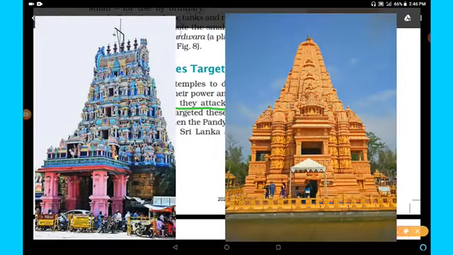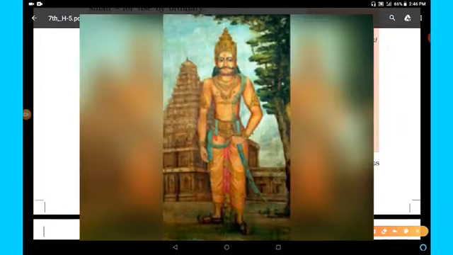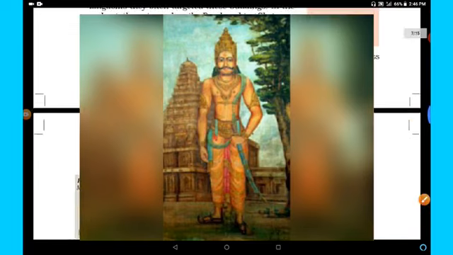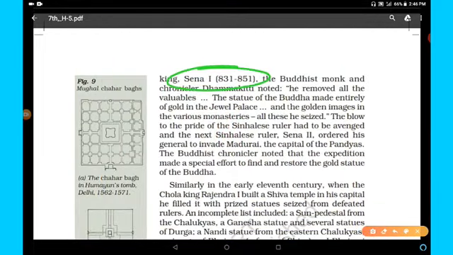In the early 9th century, the Pandya king Shrimara Srivallabha invaded Sri Lanka and defeated the king Sena I. Then the Buddhist monk and chronicler Dhammakitti noted he removed all the valuables, the statues of Buddha made entirely of gold in the Jewel Palace, and the golden images in various monasteries. All these he seized. It was a blow to the pride of the Sinhalese rulers, and it had to be avenged.